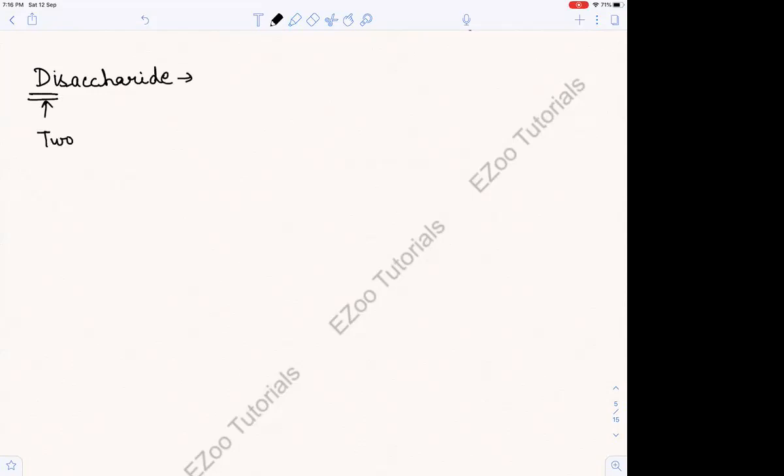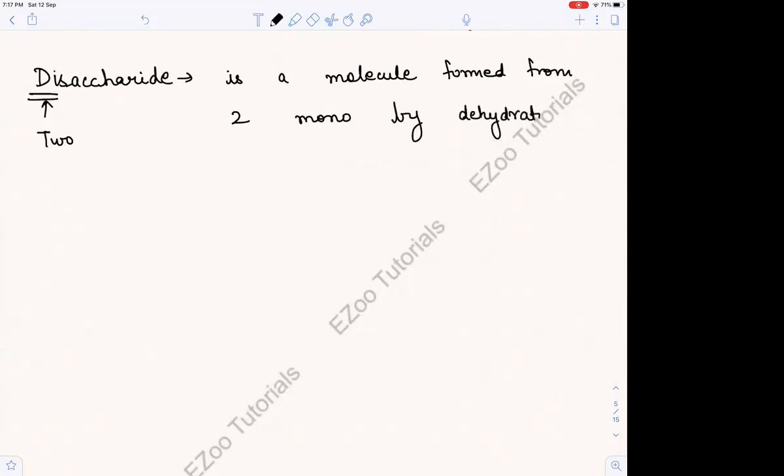A disaccharide is a molecule formed from the combination of two monosaccharides by dehydration, or you can also say by a condensation process. Condensation synthesis, dehydration synthesis.